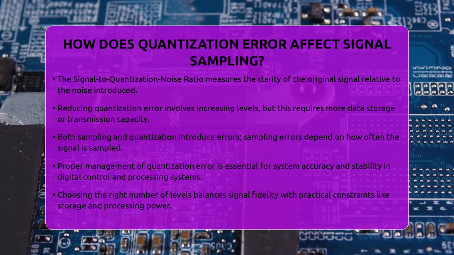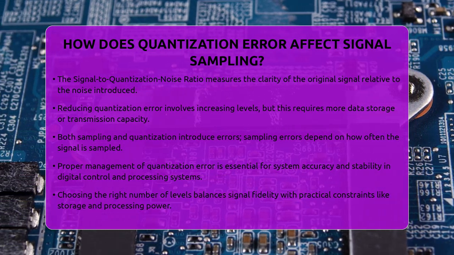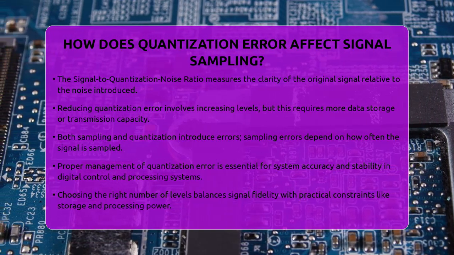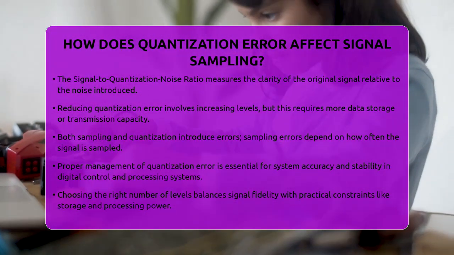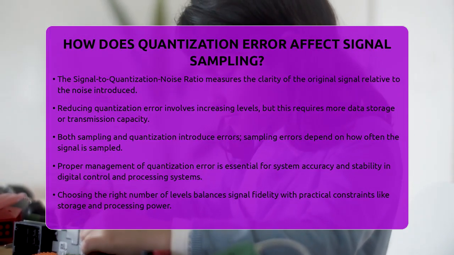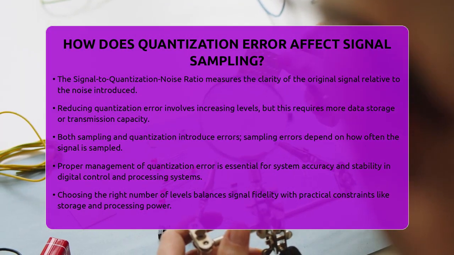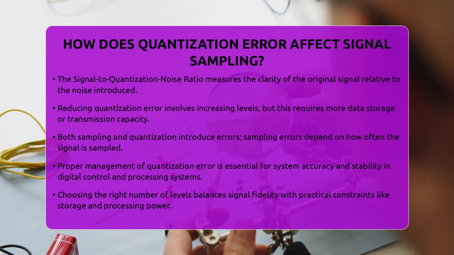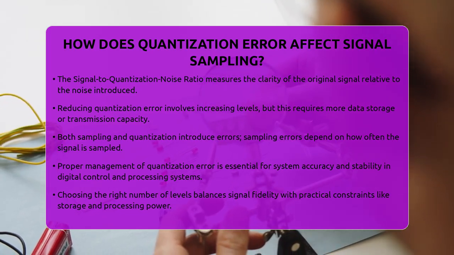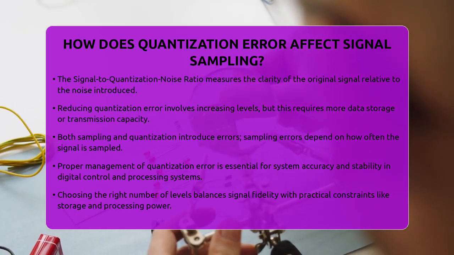Timing also matters. Sampling captures the signal at specific moments, while quantization rounds those values. Both steps can introduce errors, but sampling errors are related to how often we sample, while quantization errors depend on how many levels we have. In control systems and digital signal processing, managing quantization error is vital. If the error gets too big, it can affect the system's accuracy or stability. That's why choosing the right number of levels is a key part of designing effective digital systems.